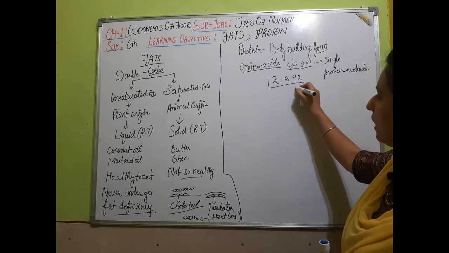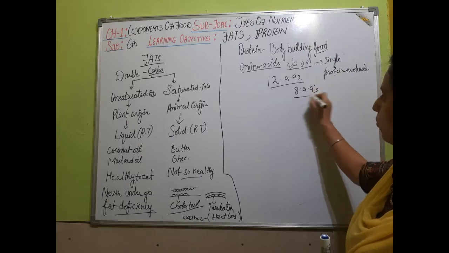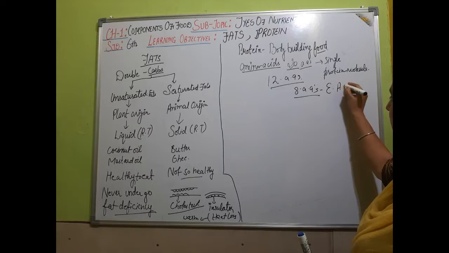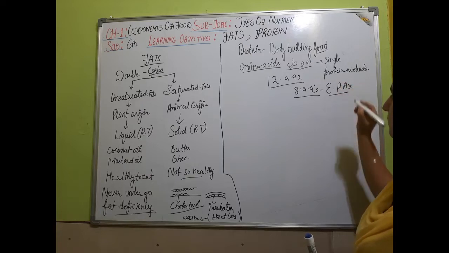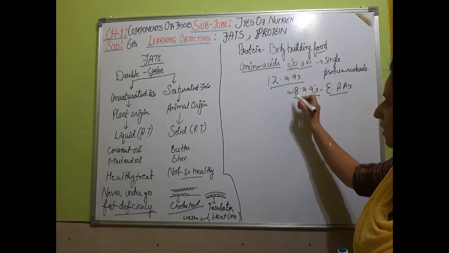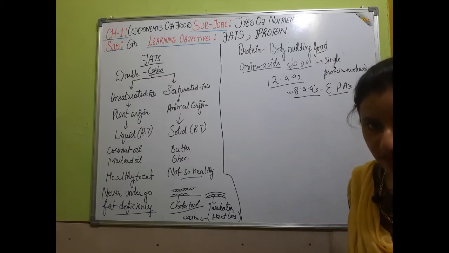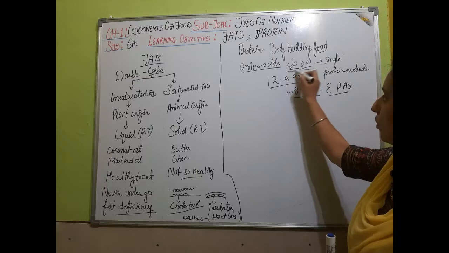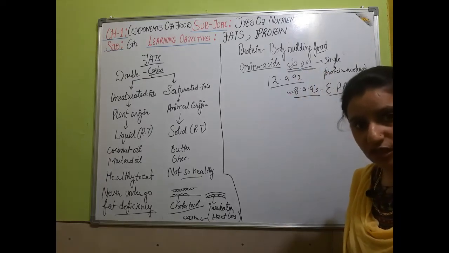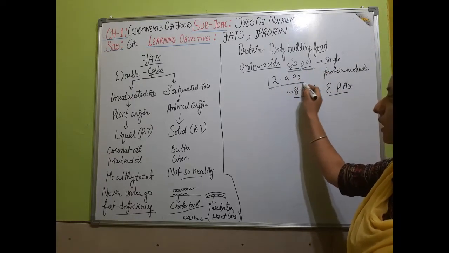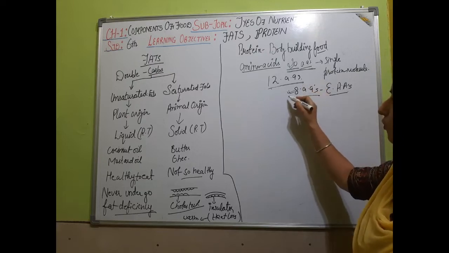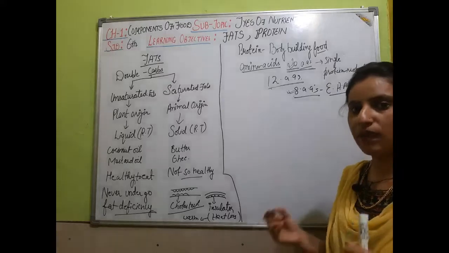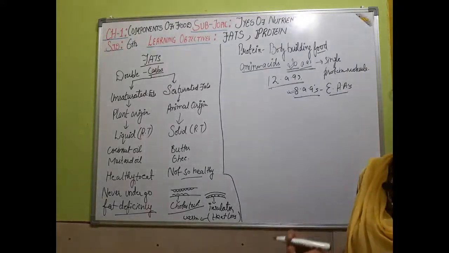The 8 amino acids which our body can't synthesize are called the essential amino acids. So now what is going to happen? If 20 amino acids are required for proper functioning and our body can synthesize only 12, then there is a loss of 8 amino acids in our body. This loss can be recovered by eating animal and plant protein.